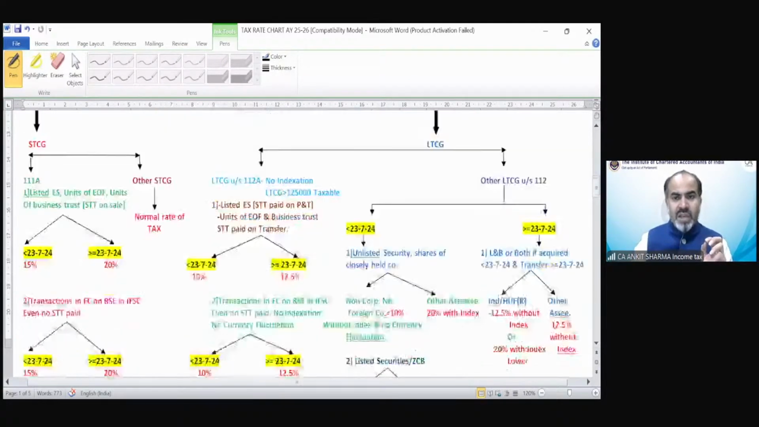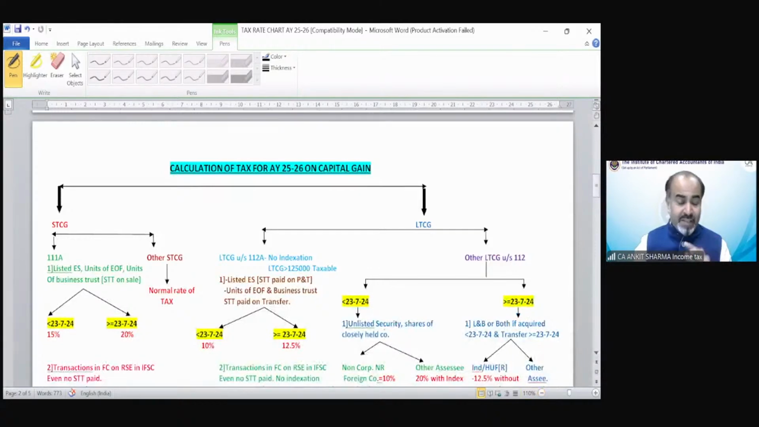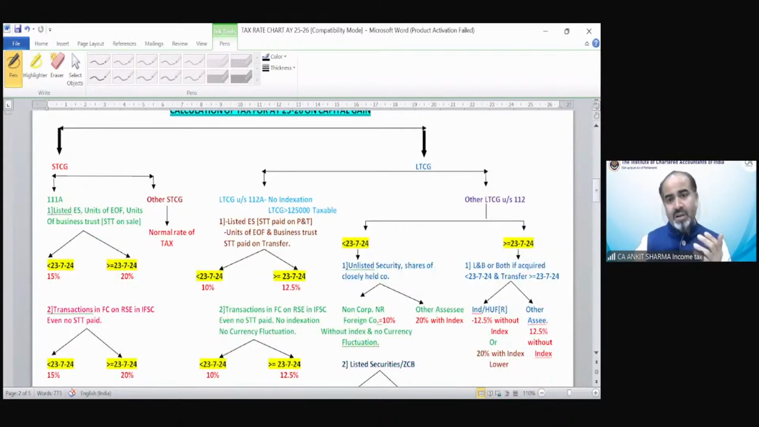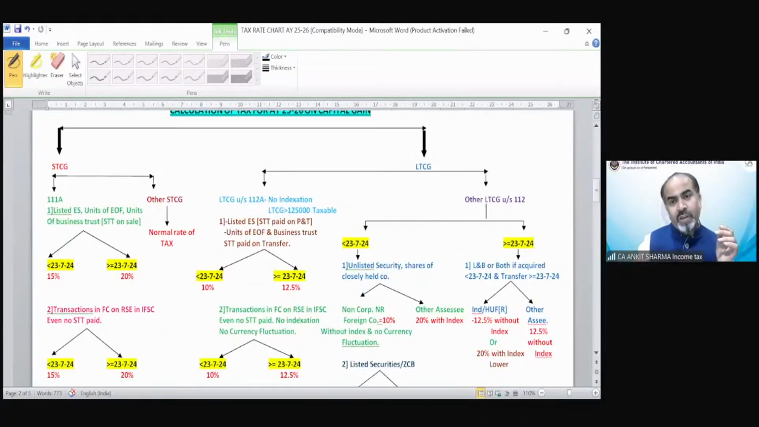Now you can see the calculation of tax rates. Whatever we have gone through with the provision part is summarized over here. After preparing this chart, I realized that yes, I have converted all the theoretical provisions. So you can find out which gain is going to be taxable at which rate, what will be the consequences before 23rd of July, and what has changed on or after 23rd of July.